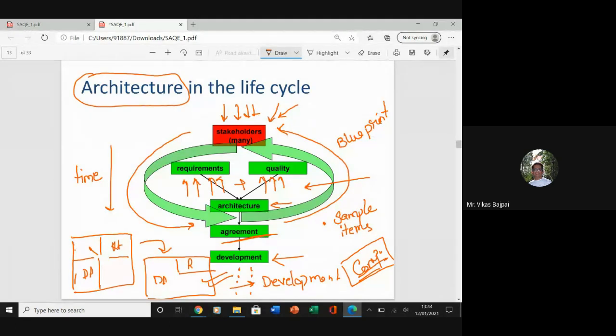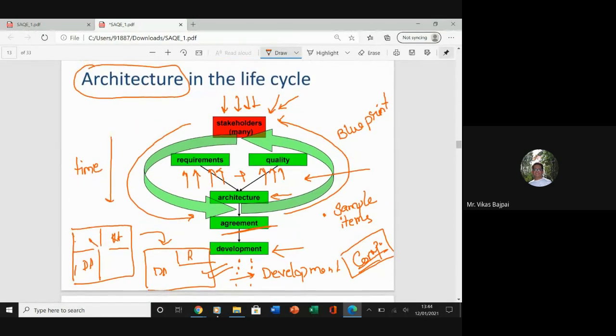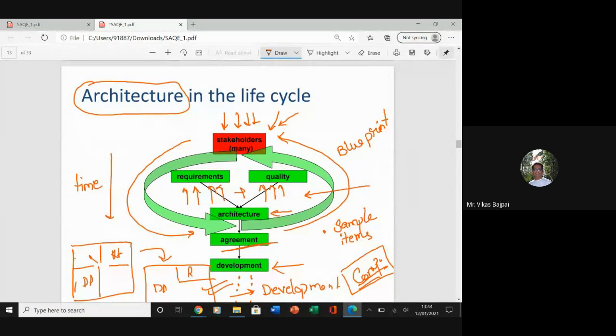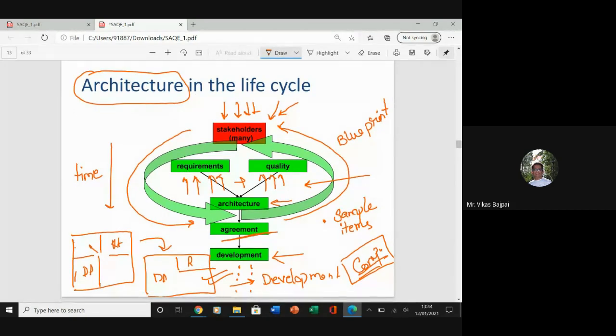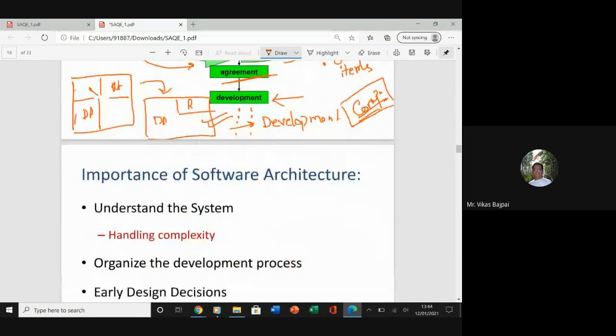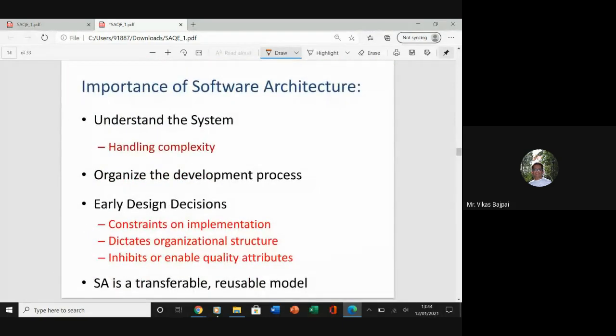Fine. So today I see a good number of students are active. Probably, if I'm not wrong, I have covered a subset of these topics in our software engineering classes as well. I haven't gone into much detail, but I have covered a portion of it in our software engineering classes. So this is something which is letting you know the importance of software architecture.